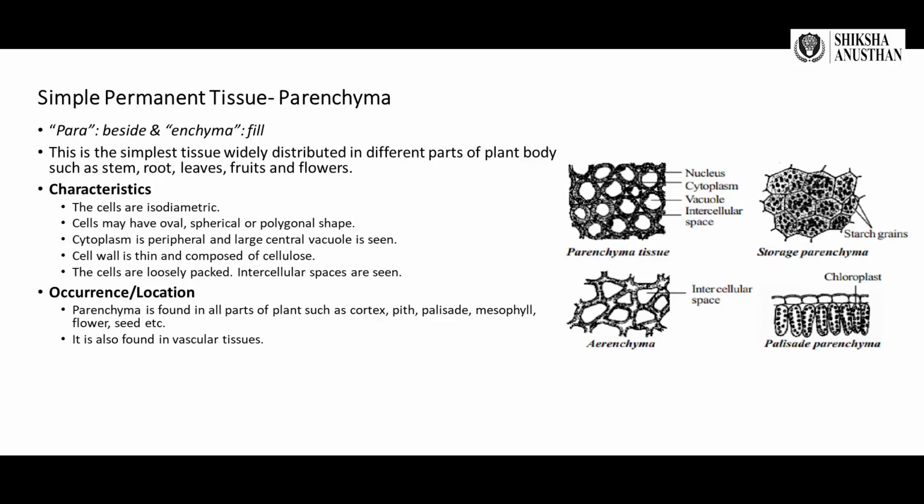Then the characteristics. The cells are isodiametric. Cells may have oval, spherical, or polygonal shape. Cytoplasm is peripheral and large. A central vacuole is seen. The cell wall is thin and composed of cellulose. The cells are loosely packed. Intercellular spaces are seen. Then occurrence or location. Parenchyma is found in all parts of the plant, such as the cortex, pith, the mesophyll, the flower, the seed, etc. It is also found in the vascular tissues.